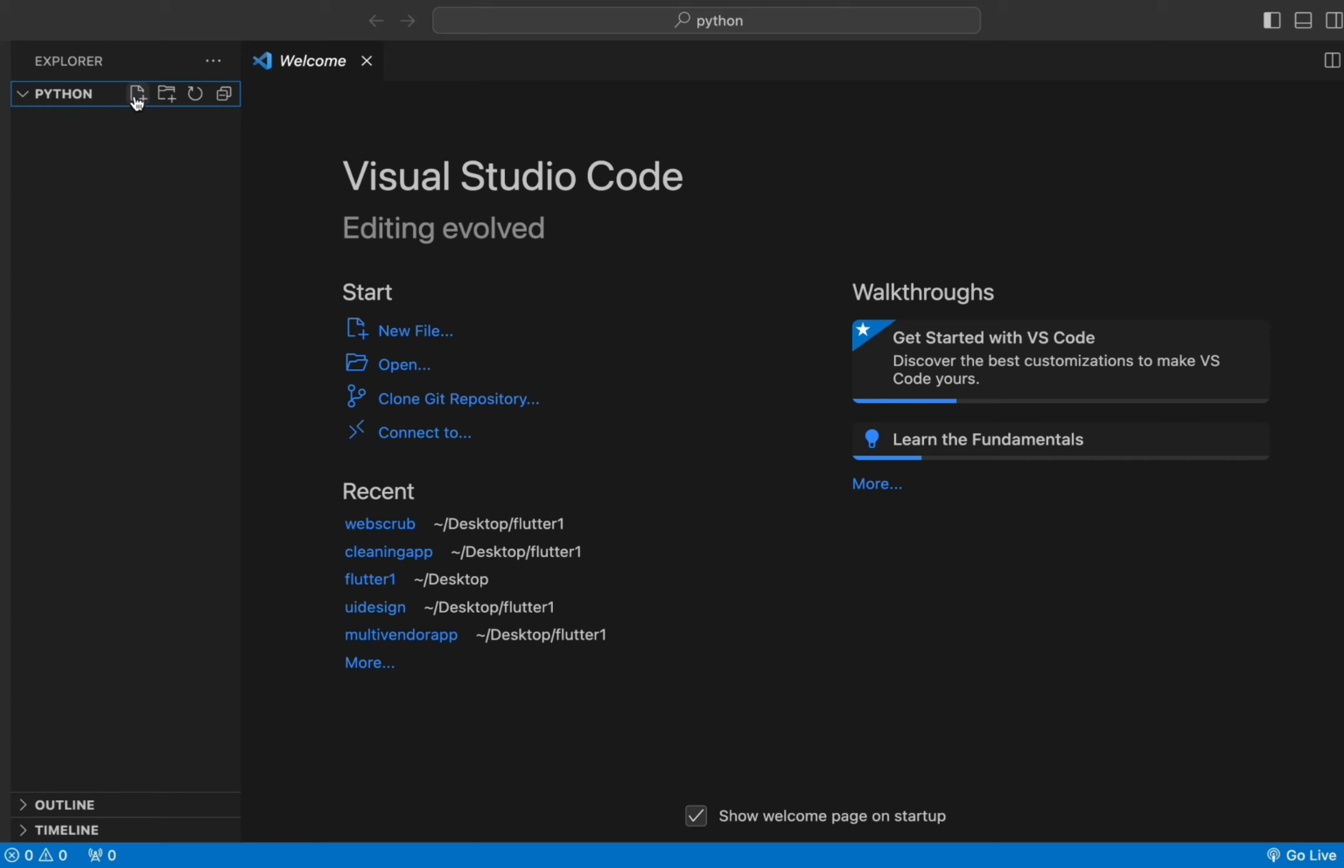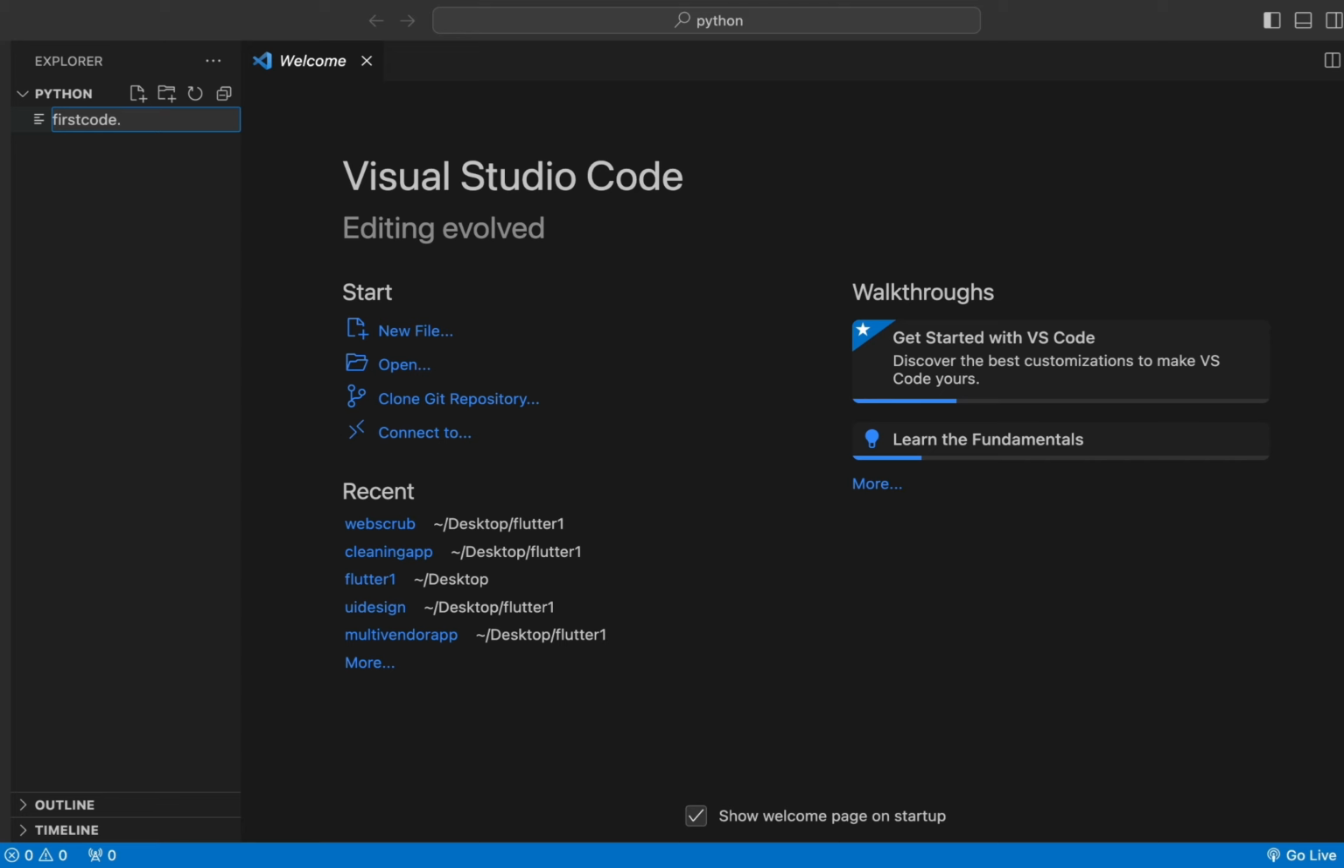So you will see that there is a section to create a new file. I click on this new file, and you need to create one file name. So here I will write first code dot. Now here we need to write an extension. So first code is our file name, dot, and after this we need to write an extension.